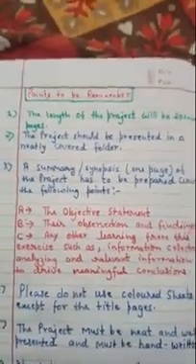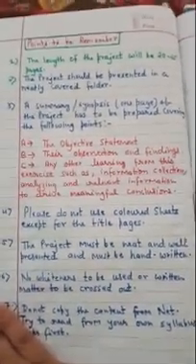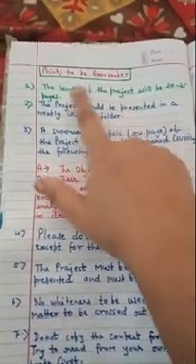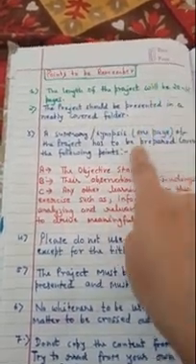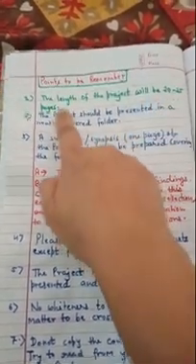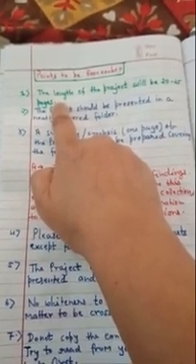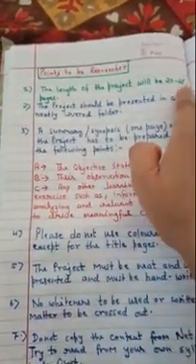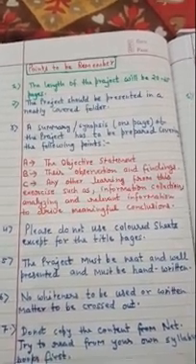Students, before starting your project work, there are certain very urgent points which I want to discuss with you. Before starting your project, you have to remember these points on how to complete your project work. The first important thing, the length of the project will be 20 to 25 pages, remember. If you come with just 5 or 8 pages to submit your work, you cannot hope for good marks in the project work. At least 20 to 25 pages with full illustrations, pictures, diagrams, and proper content should be there.